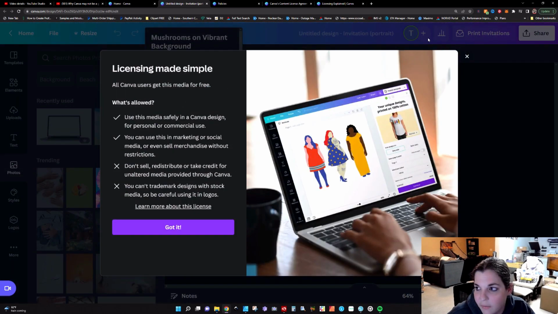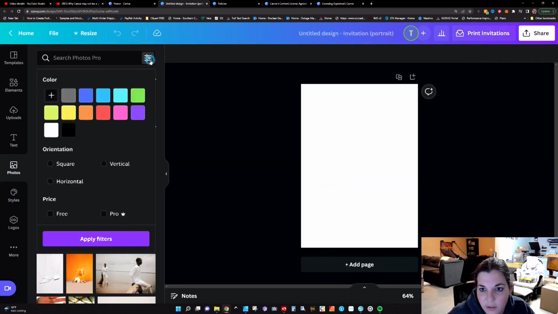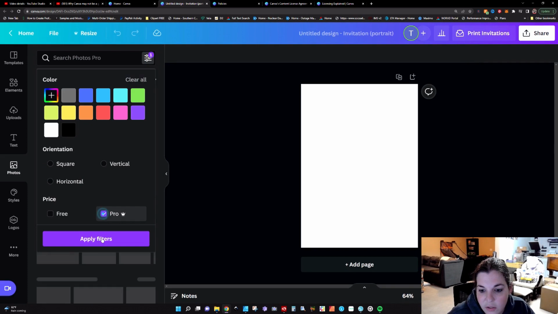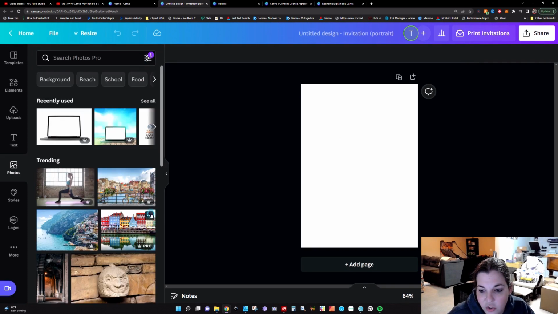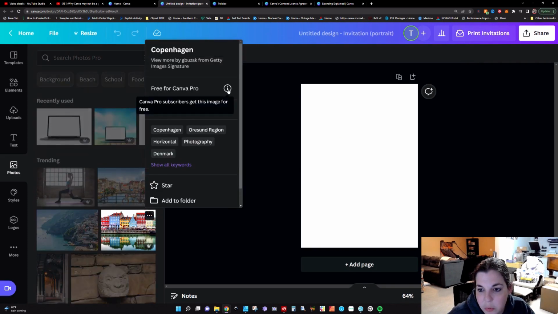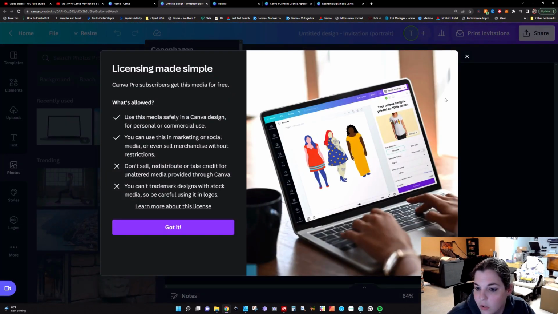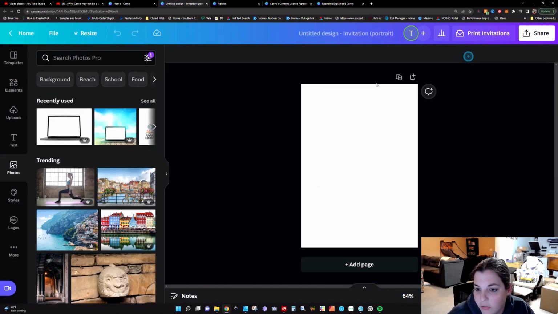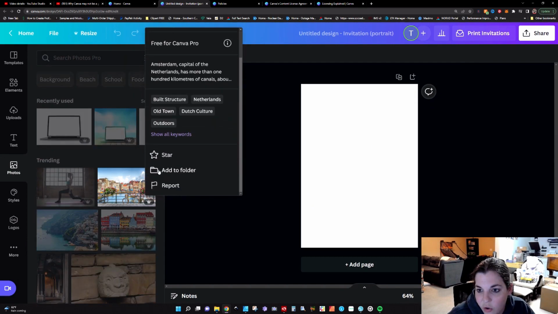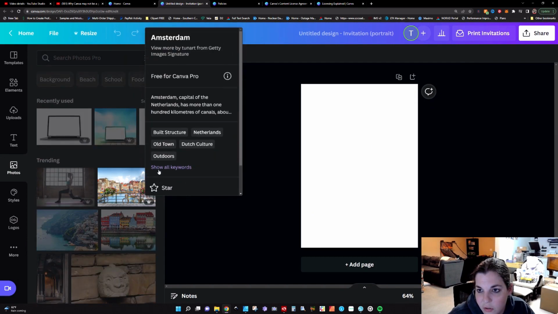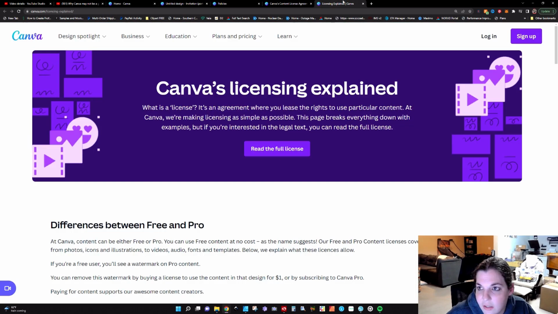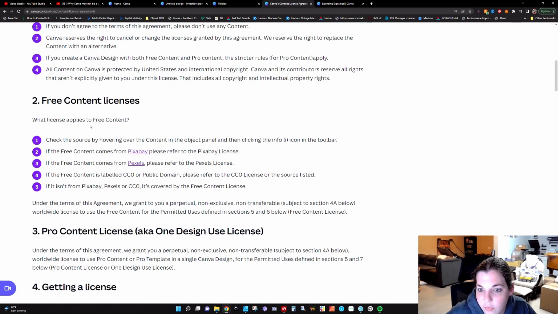All right, let me see if I can find some pro content on here. Let's do this. Let's apply filters. All right, let's check this out. Free for Canva Pro, info. See, they're trying to tell me that if I hover over this, I should be able to see the information on the creator. Getty Images signatures.